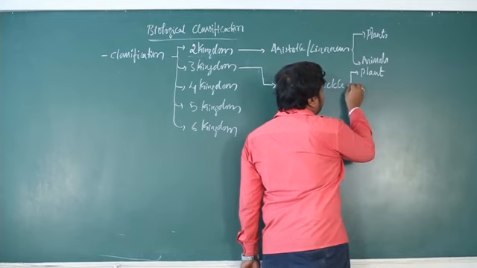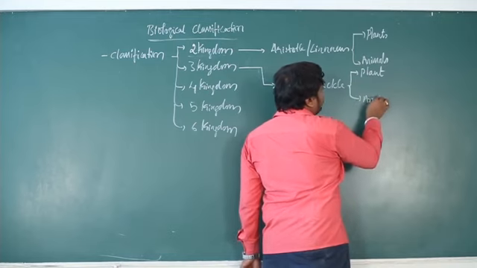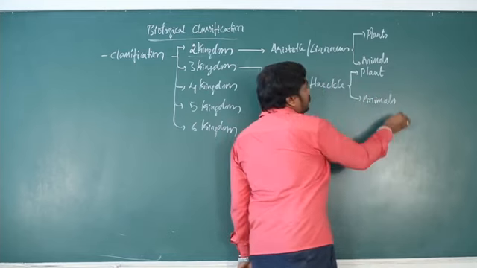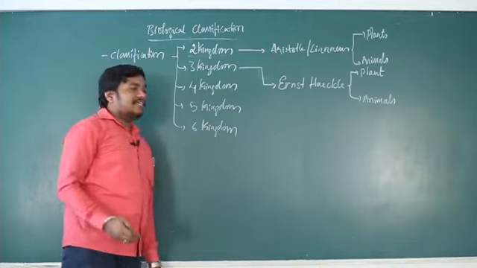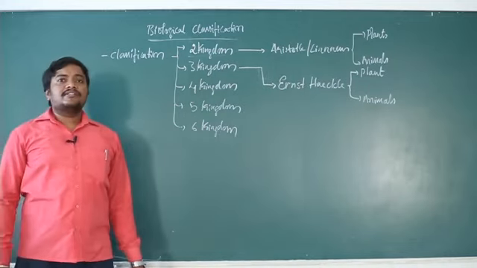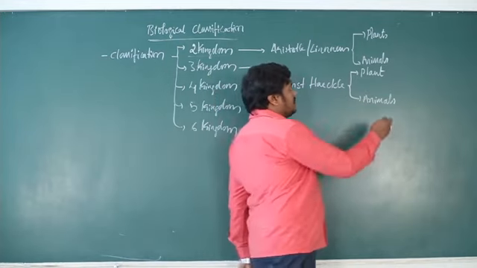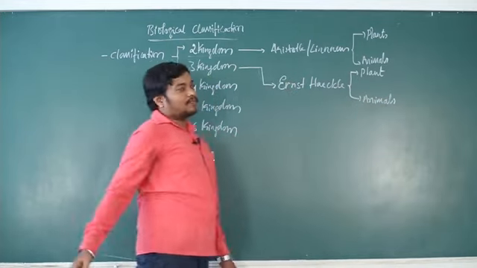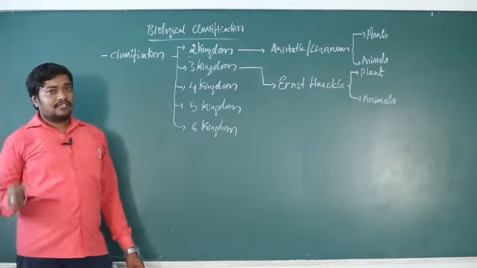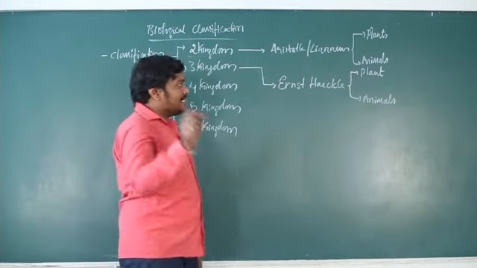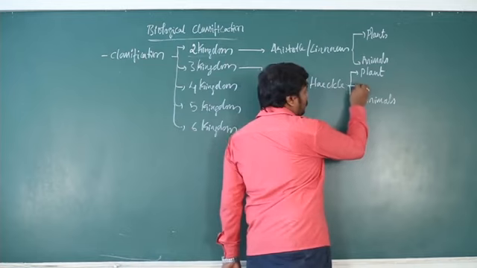Plants and animals. So during that time, microscope was invented and small organisms were also there. Those small organisms were earlier distributed into plants and animals also. Okay. So for those microorganisms, there is a need to create one more kingdom.